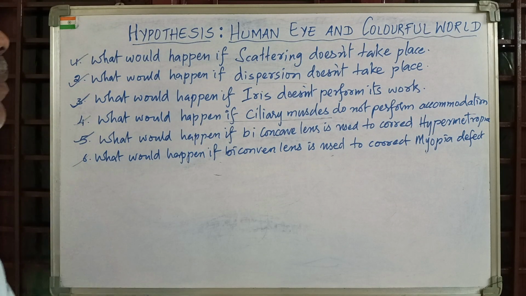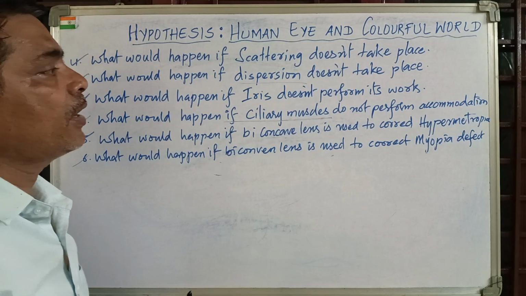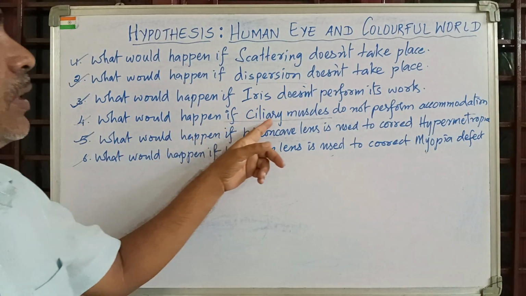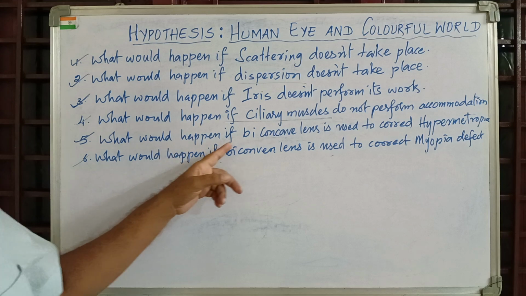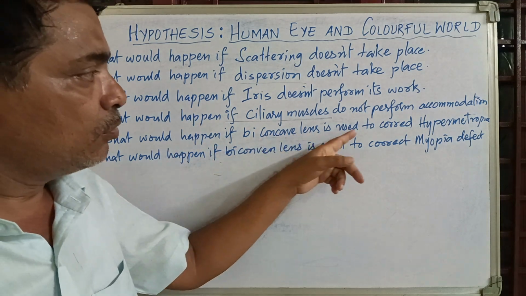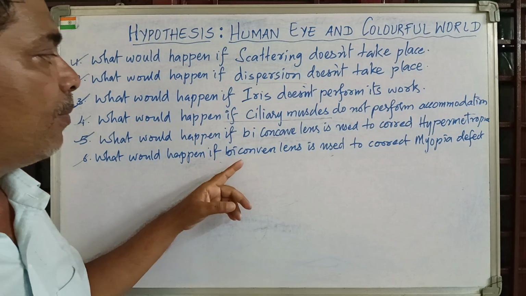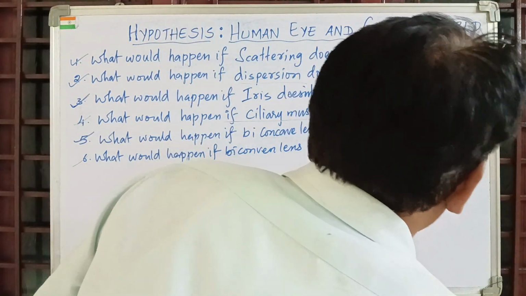Second one is what could happen if dispersion does not take place. Third one is what could happen if iris does not perform its work. Fourth one is what could happen if ciliary muscles do not perform accommodation. The fifth one is what could happen if biconcave lens is used for hypermetropia. Then the sixth one is what could happen if biconvex lens is used for correcting myopia.